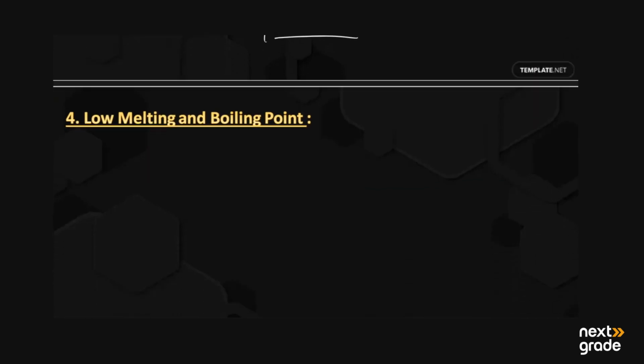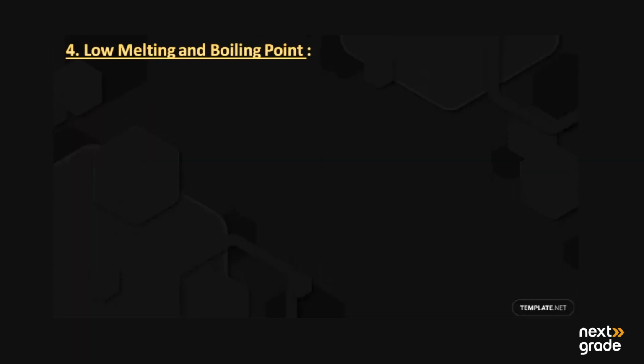Next we have the fourth property, the low melting and boiling points. Organic compounds generally have low melting and boiling points. And what is the reason behind this? Because in organic compounds, all the molecules are held together by weak intermolecular forces.